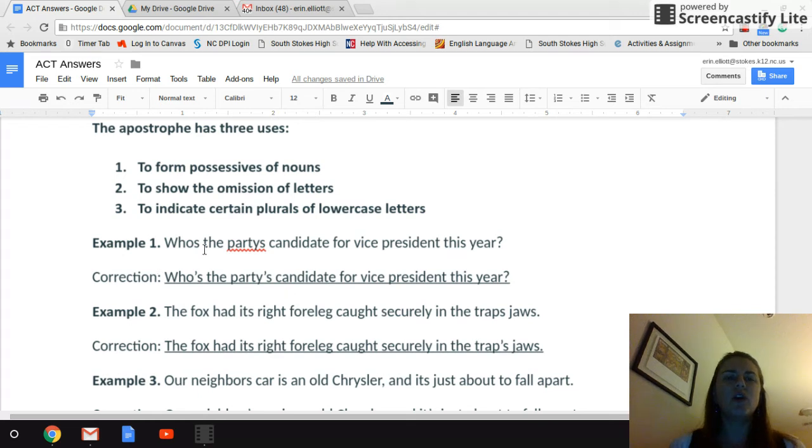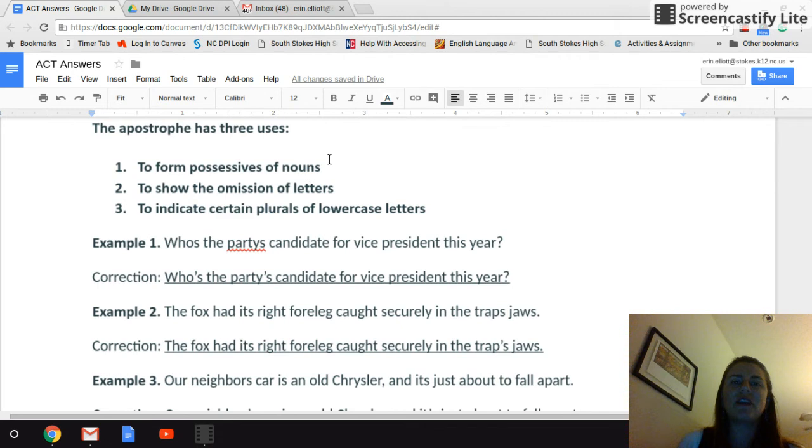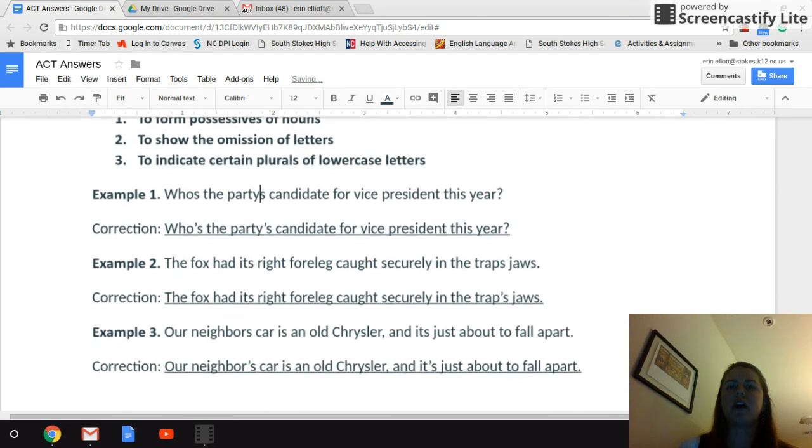Okay, example 1. Who's the party's candidate for vice president this year? Where do you need those apostrophes? Who's. This is short for who is. It's a contraction, so you need an apostrophe there. Party's. Look, it's even missing it for me. This is autocorrecting. It's telling me I need to fix it. Party's candidate. If the candidate belongs to the party, if it's a possessive of the noun party, then you need an apostrophe here. So that's the correct form of that.